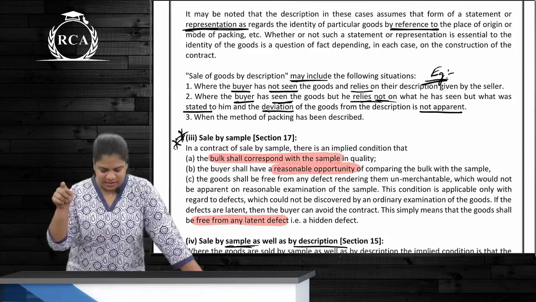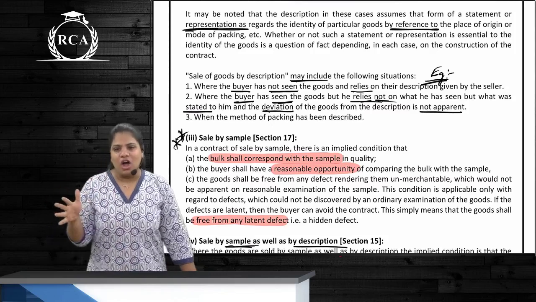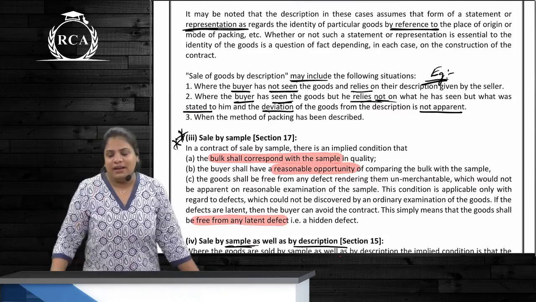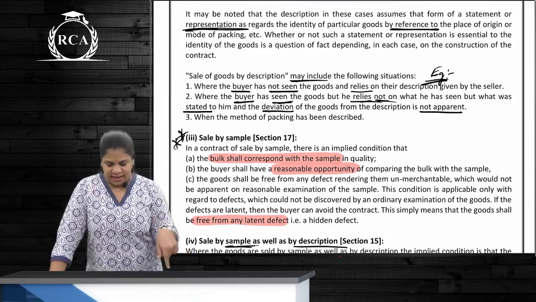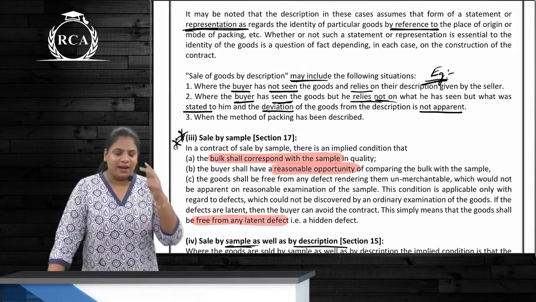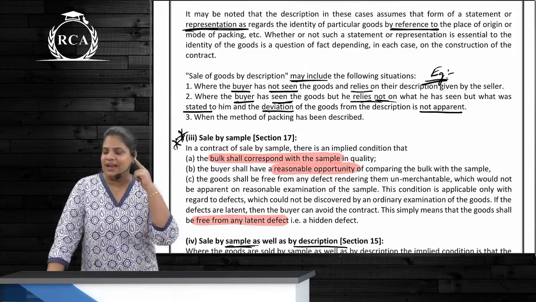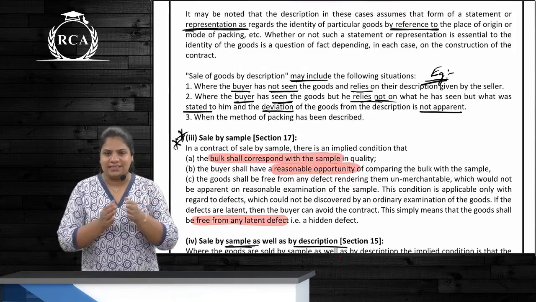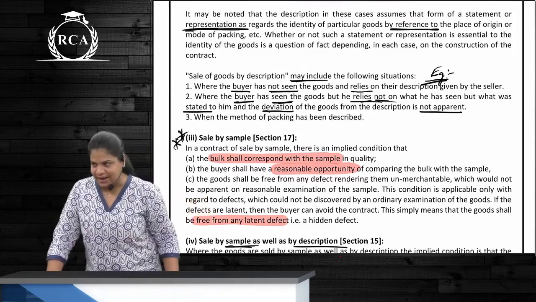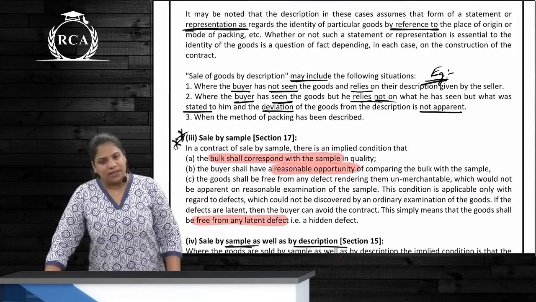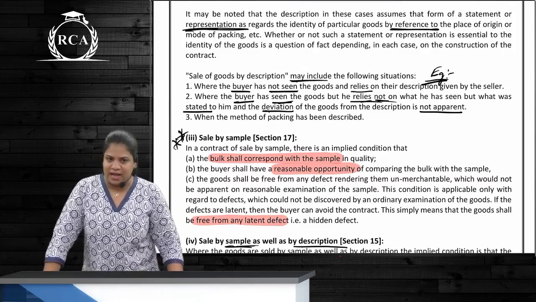Reaping machine. First case, what has happened? Buyer has not seen the goods, but he relies on what the seller tells. Next one, buyer has seen the goods, but does not rely on what he sees. He relies on what the seller tells, and the deviation is not apparent. And the last case is where the method of packing is specified, correct?